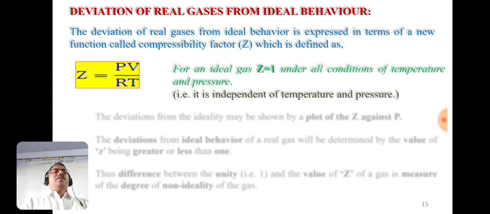For an ideal gas, the value of Z is 1 under all conditions of temperature and pressure. It means that it is independent of temperature and pressure.